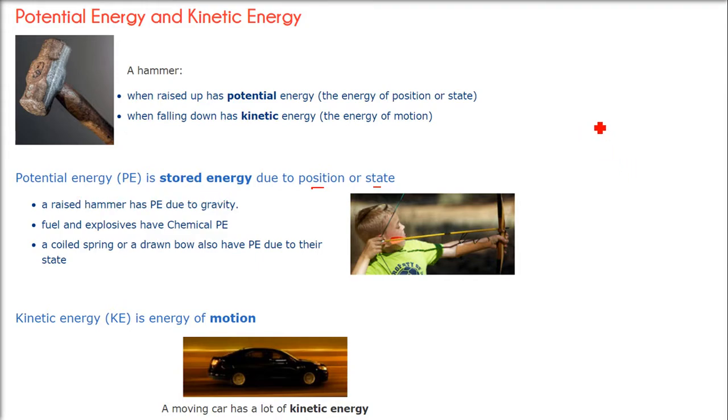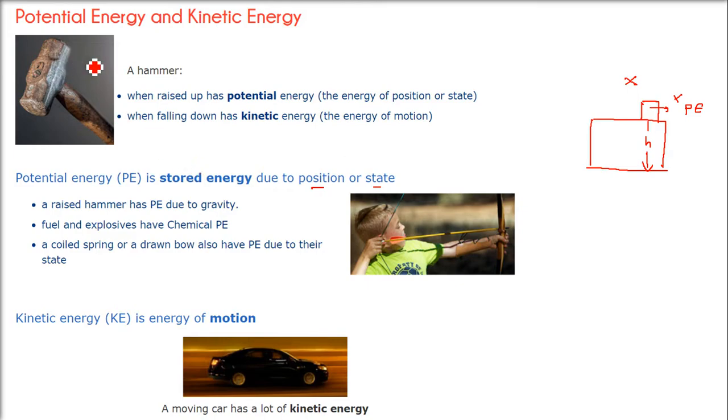For example, if you have a table and a box is placed here, this box is not moving but it is at some height from the ground. So this box has some energy. It is not moving, no motion, but still it has energy, and that energy, because of the position or state, is known as the potential energy. Potential means it will do something because it has energy.